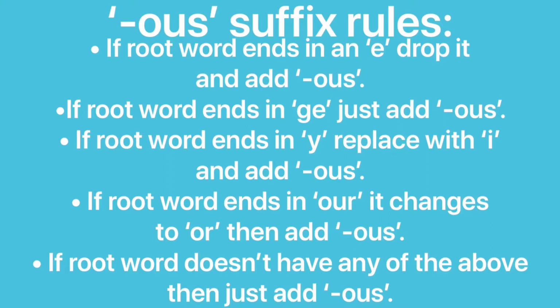If the root word ends in a Y, replace it with an I and then add OUS. If the root word ends in OUR, it changes to OR. So it changes from OUR just to OR. And then you add OUS. If the root word doesn't have any of these above, then you just add OUS. However, Year 5, be mindful that there are always exceptions to the rules. Now we know the spelling rules, let's get into this week's spellings.